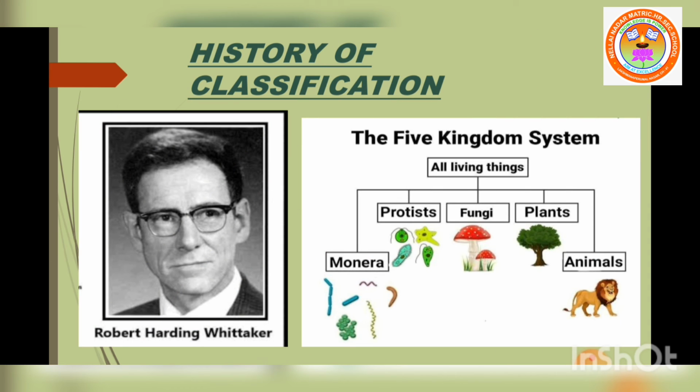Depending on the system of classification, organisms were classified into 2 or 3 kingdoms, later on 4, 5, 6, and now into 7 kingdoms. R.H. Whittaker in the year 1969 proposed the 5-kingdom classification. The kingdoms defined by him were Monera, Protista, Fungi, Plantae, and Animalia, based on the cell structure, mode of nutrition, mode of reproduction, and phylogenetic relationship.